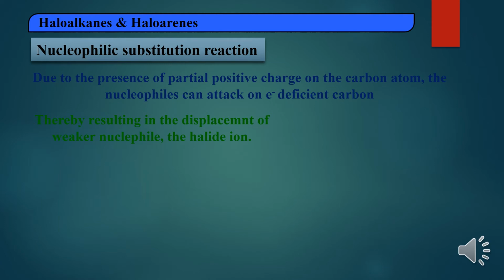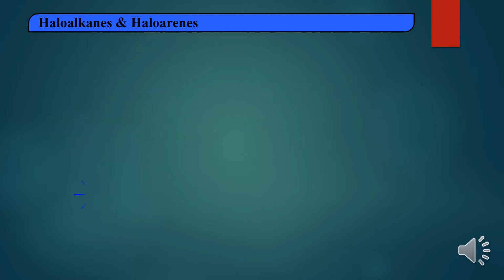So what happens there is the halogen will come out, and whichever nucleophile attacks the carbon atom will get attached to that carbon atom. You can see here the carbon halogen bond, with partial positive charge and partial negative charge. If a nucleophile attacks the carbon, then the halogen will come out. So the nucleophile is substituted onto carbon and halogen is removed here.